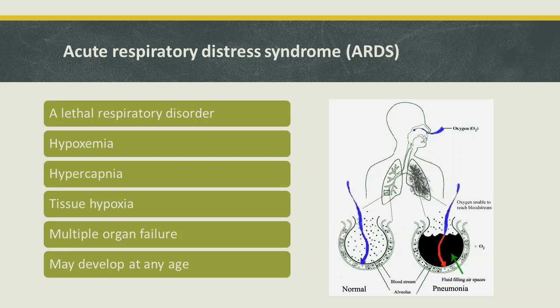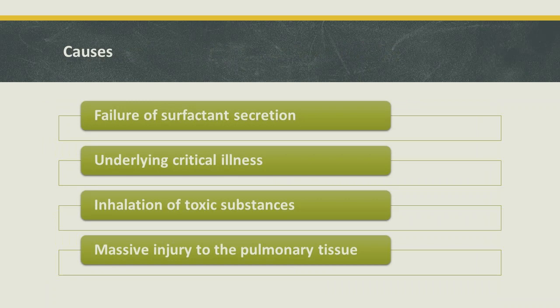In the current pandemic caused by SARS-CoV-2, the cause of death is acute respiratory distress syndrome. Acute respiratory distress syndrome may develop at any age. It may occur in neonates due to the failure of surfactant secretion, or in adults due to an underlying critical illness such as pneumonia, septicemia, inhalation of toxic substances, and direct massive injury to the pulmonary tissue.